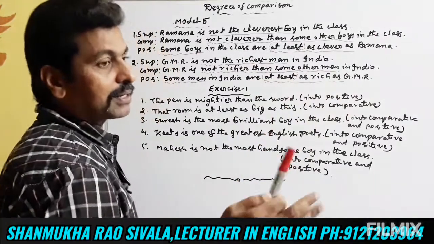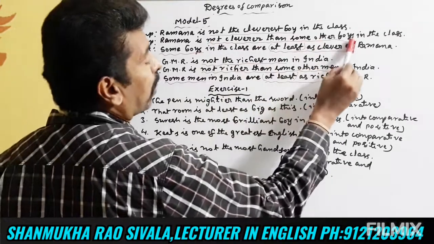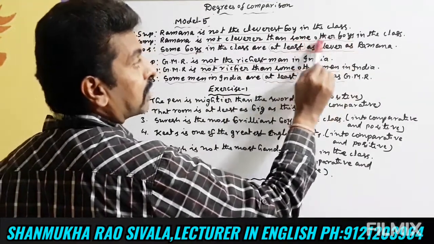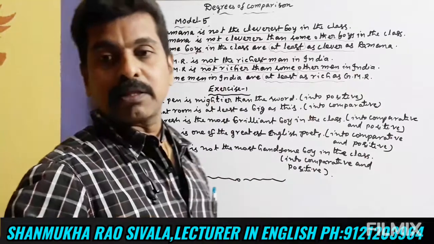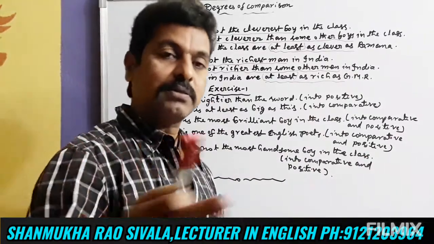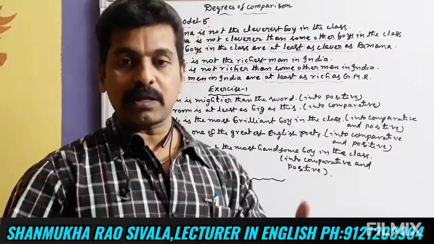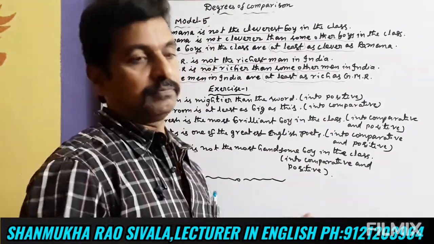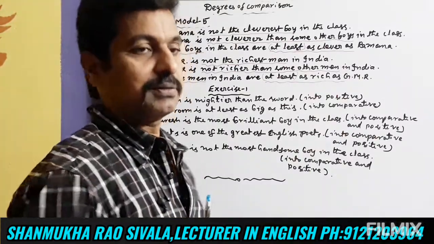In negative comparison, the comparative degree comes: not cleverer than some other boys. Some boys are there, he is not cleverer than them.